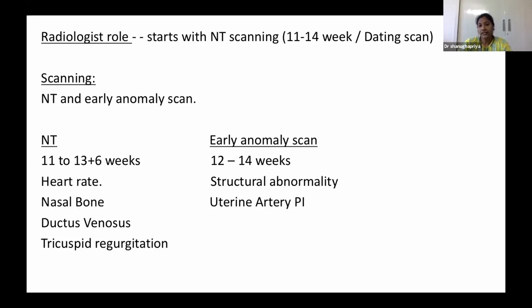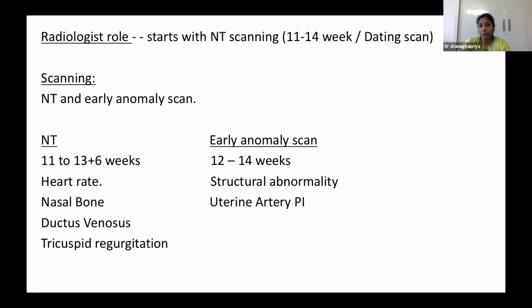In recent days, we are not only evaluating the NT, we are also doing the early anomaly scan. That is particularly done at 12 to 14 weeks of gestation, because at 11 to 12 weeks it's very difficult to visualize the fetal organs.